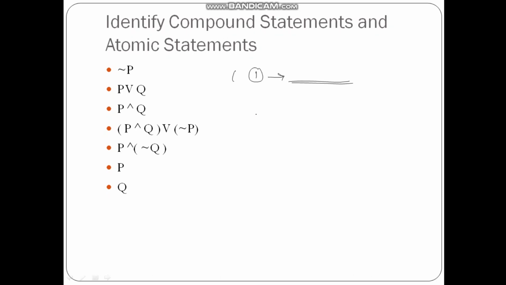A compound statement is one in which one or more atomic statements have been connected by some connectives. So not P is a compound statement, and this is also a compound statement, and this is also a compound statement. This is the atomic statement, and this is the atomic statement. This is about the definition that we discussed in the last lecture.